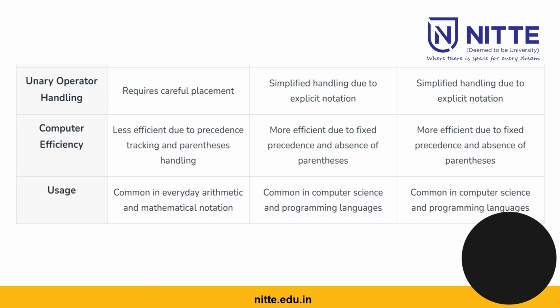Now we will see computer efficiency. Infix notations are less efficient due to precedence tracking as well as parenthesis handling. But prefix notations are more efficient due to fixed precedence and absence of parentheses. That is also the case with postfix. Then usage.